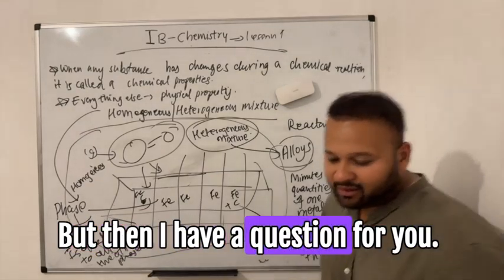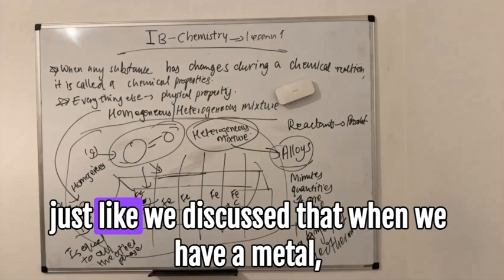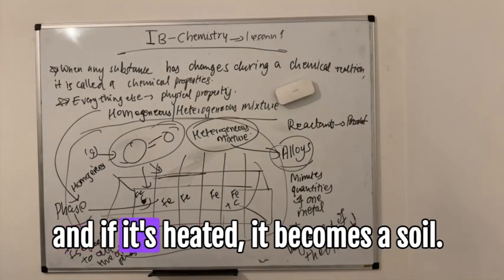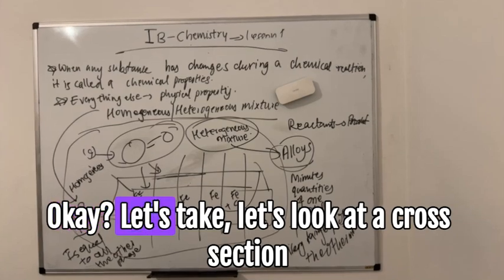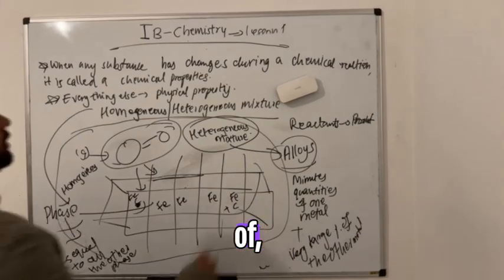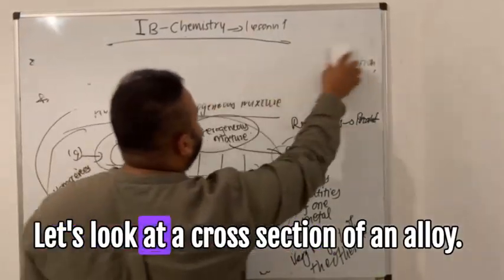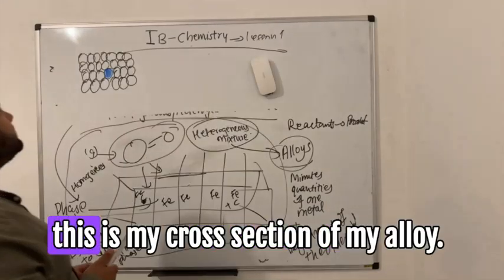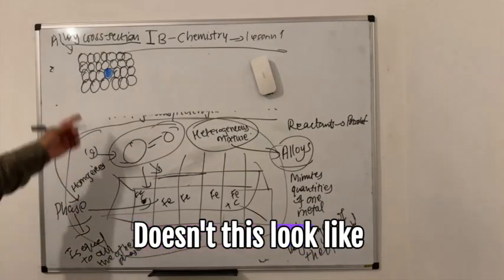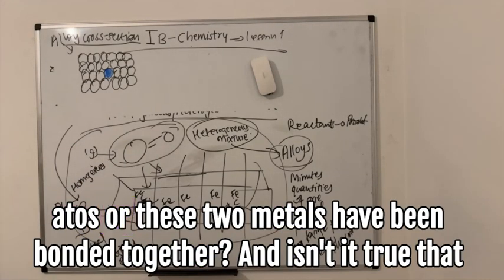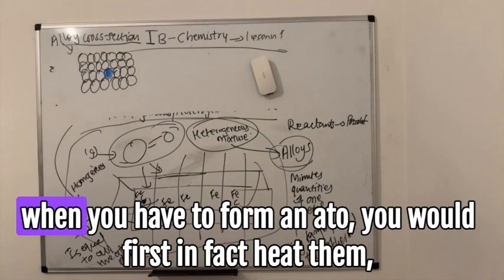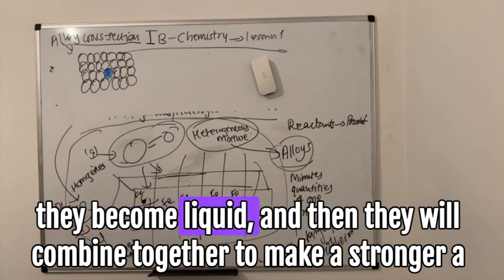But then I have a question for you. This is also another one. Just like we discussed, when we have a mixture and it's heated, it becomes a solid. Let's look at a cross section of an alloy. So this is my cross section. Doesn't this look like these two metals have been bonded together? And isn't it true that when you form an alloy, you would first heat them, they become liquid, and then they combine together to make a stronger alloy?